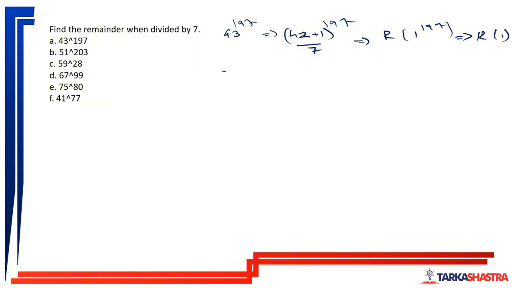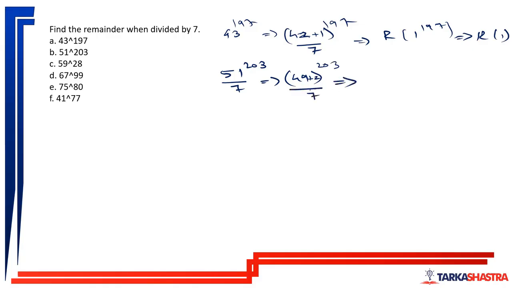Next is 51 to the power 203 divided by 7. Now, the closest multiple of 7 near 51 is 49. So 49 plus 2 to the power 203 divided by 7.